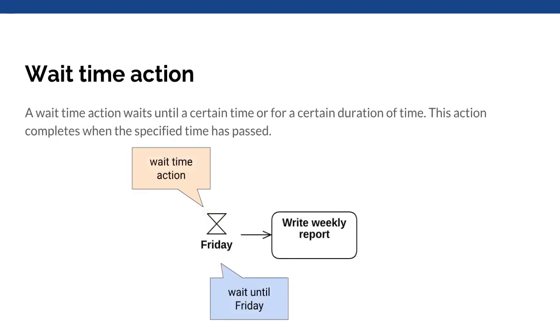The wait time action is a special action to wait until a certain time, or for a certain duration of time. Wait time action is depicted as an hourglass. In this example, there are two actions. A wait time action that is followed by the action of write weekly report, as the target action. Wait time action is given a label, indicating that the execution must wait until Friday. On Friday, this action completes. The action of write weekly report can be executed.